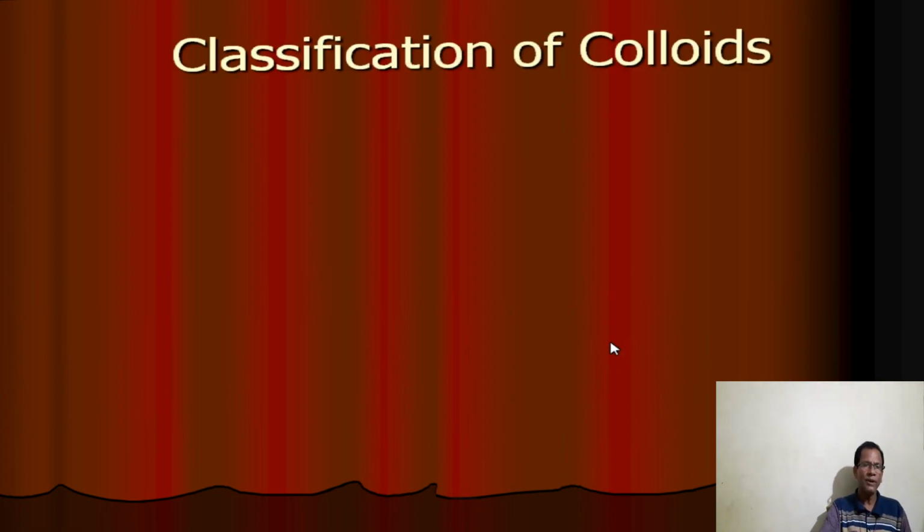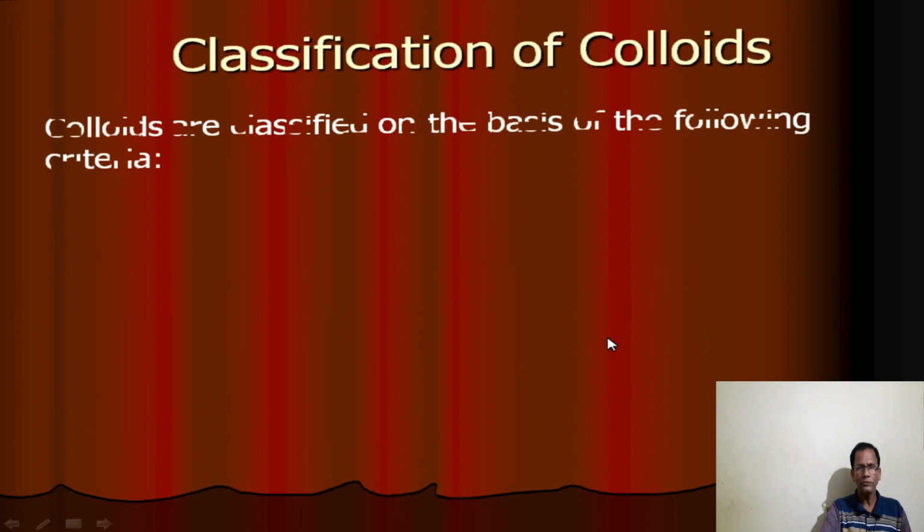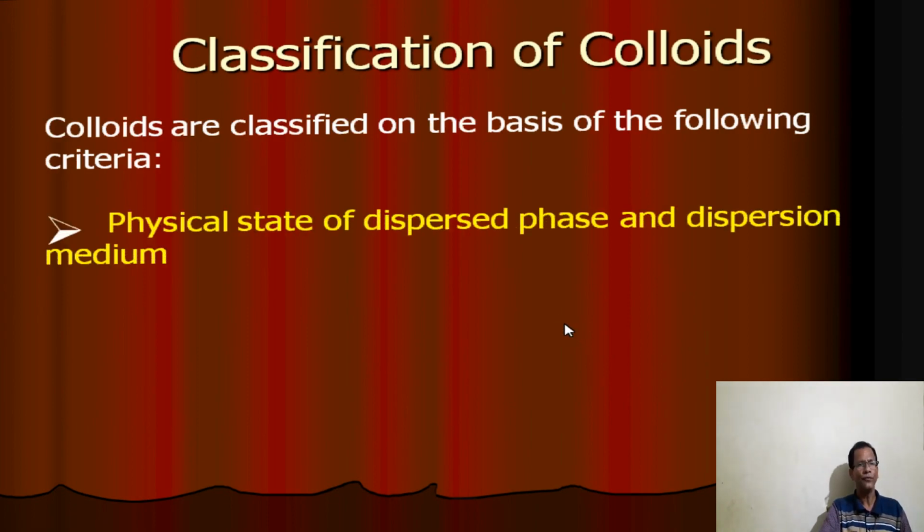Classification of colloids is mainly based on the following criteria. First criteria is the physical state of DP and DM, that means dispersed phase and dispersion medium. Depending upon its physical state, colloids are of different types.